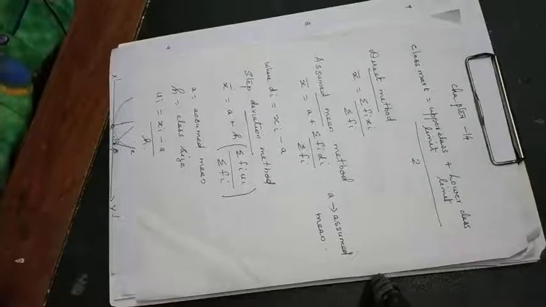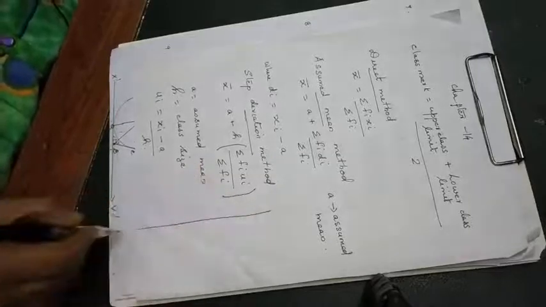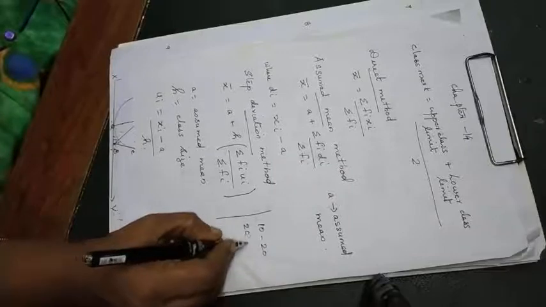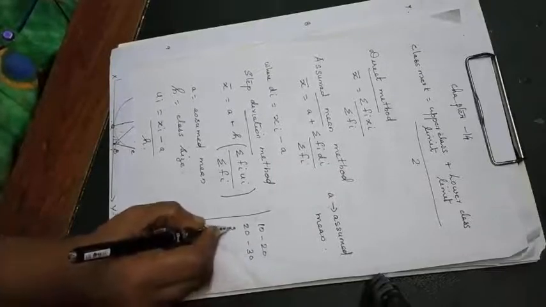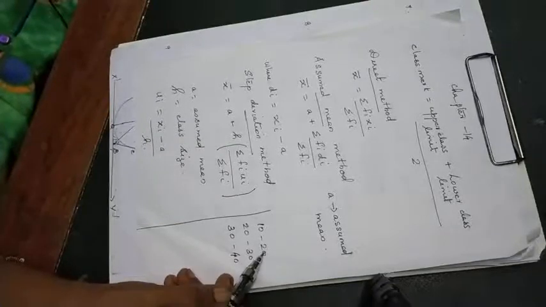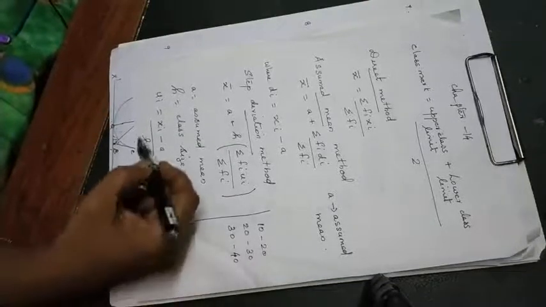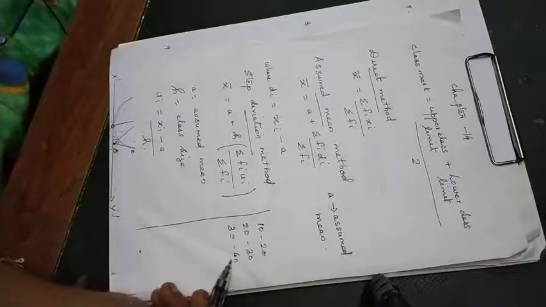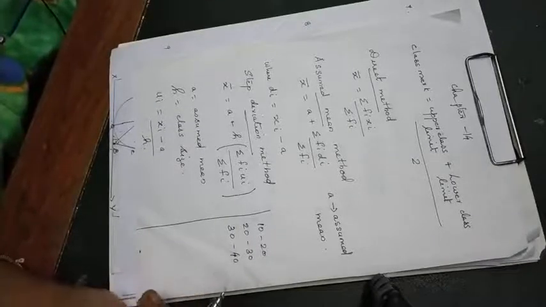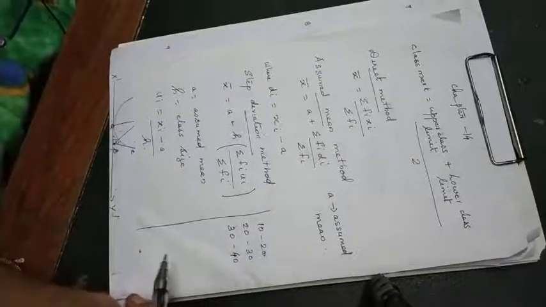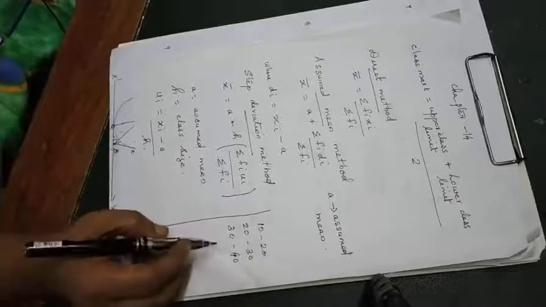H means class size. Suppose your classes are like this: 10 to 20, 20 to 30, 30 to 40, so intervals of 10. 30 minus 20 is 10, or 40 minus 30, that is also 10, or 20 minus 10, that is equal to 10, that is our h.